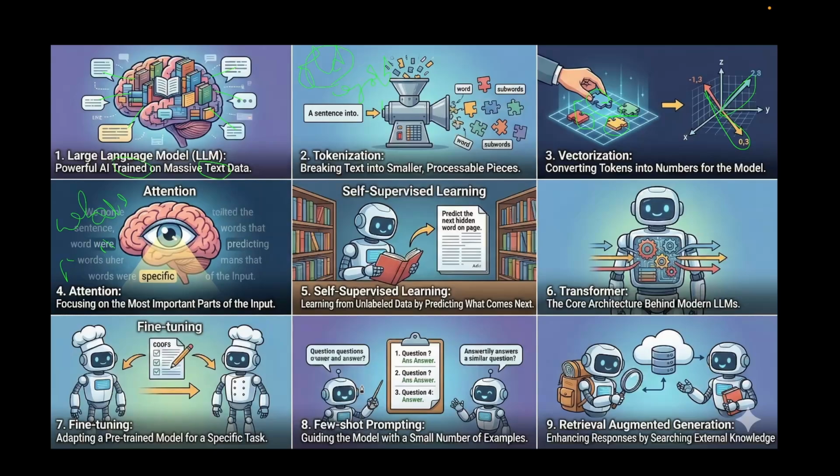What is few shot prompting? Few shot prompting is guiding the model with a small number of examples. During creation of the system prompt, we will provide various examples. The input prompt contains questions and answers so that the model will understand, and if a similar question comes from the user next time, it will predict the answer. In this case, examples 1, 2, 3 are provided as input in the prompt with the answers, then the model is able to provide the response for a similar question, the fourth question, right? That is few shot prompting.